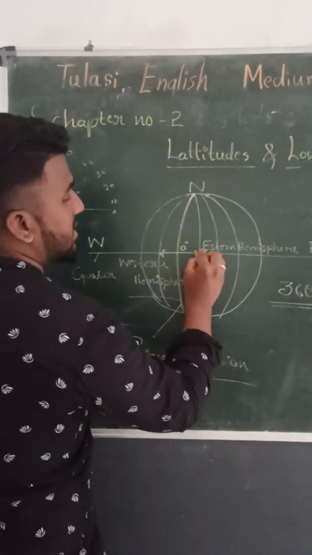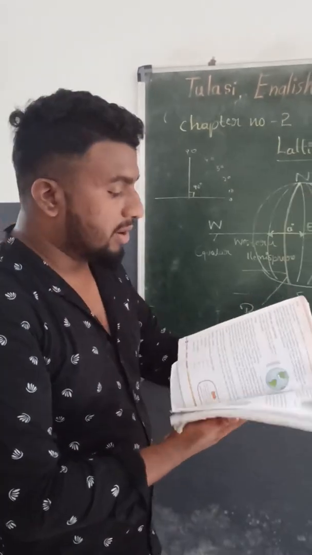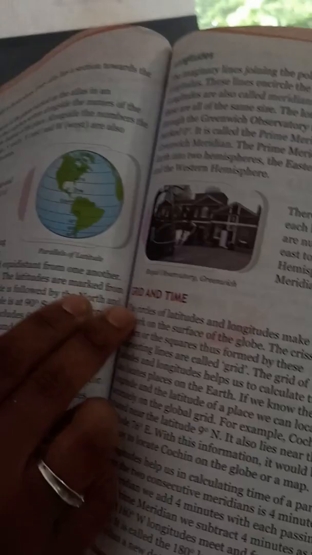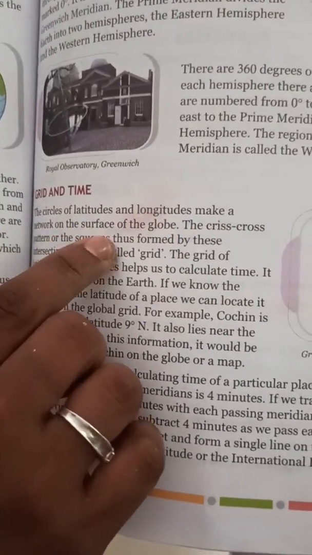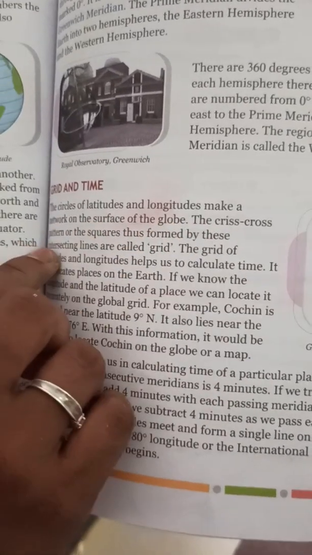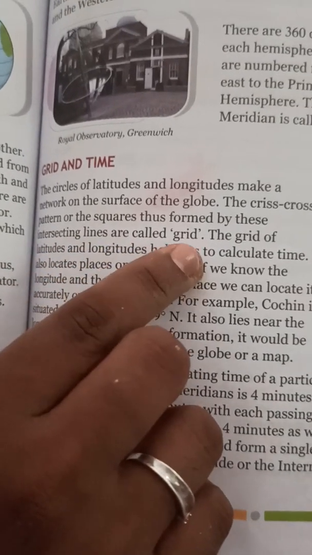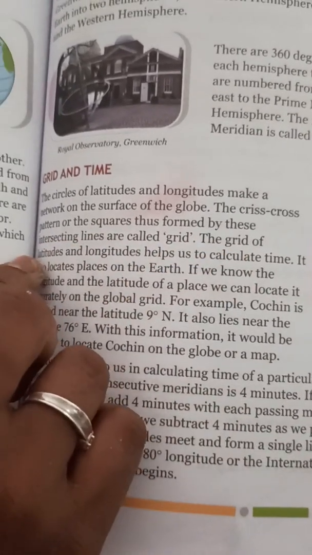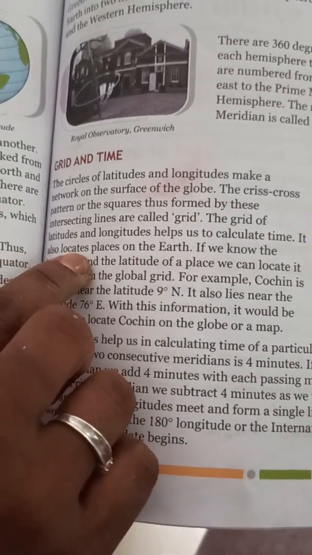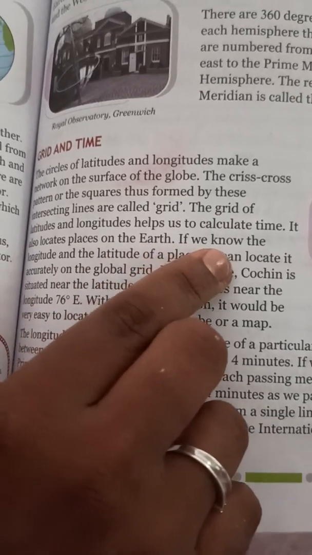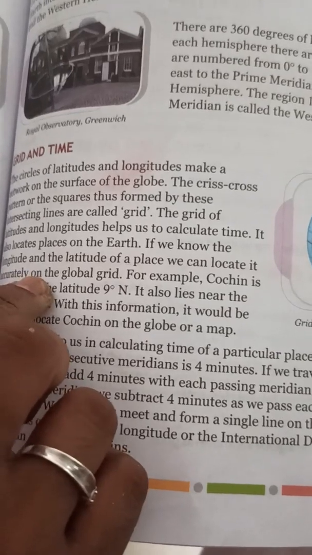Okay, so this is about the longitudes. You clear? We'll move to the next. Grid and time. The circles of latitudes and longitudes make a network on the surface of the globe. The crisscross pattern or the squares thus formed by the intersecting lines are called the grid. The grid of the latitudes and longitudes helps us to calculate time. It also locates places on the earth. If we know the longitude and the latitude of a place, we can locate it accurately on the global grid.